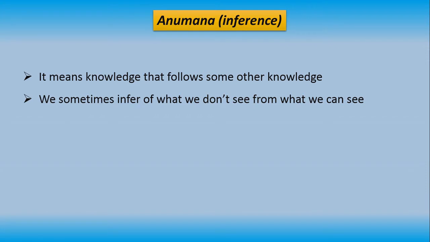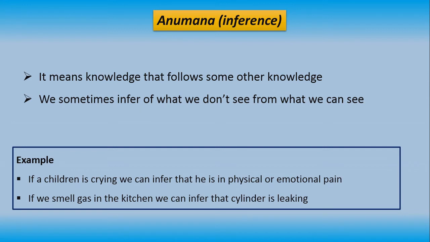Next is Anumana, inference. Knowledge that cannot be gained through sensory organs becomes the object of inference. It means we get knowledge that follows some other knowledge. We sometimes infer what we don't see from what we can see. This is also considered a source of valid mediated knowledge. For example, if a child is crying, we can infer that he is in physical or emotional pain. And also, if we smell gas in the kitchen, we can infer that the cylinder is leaking.